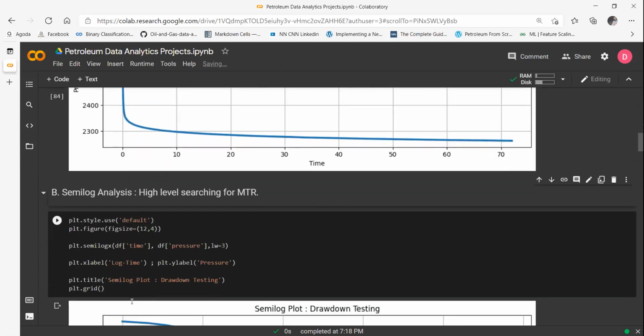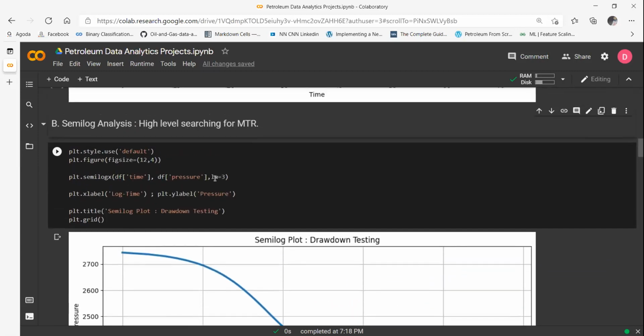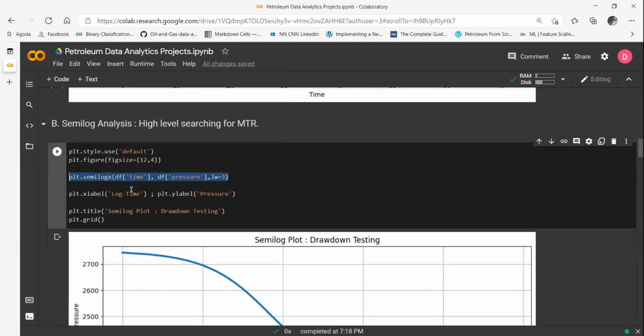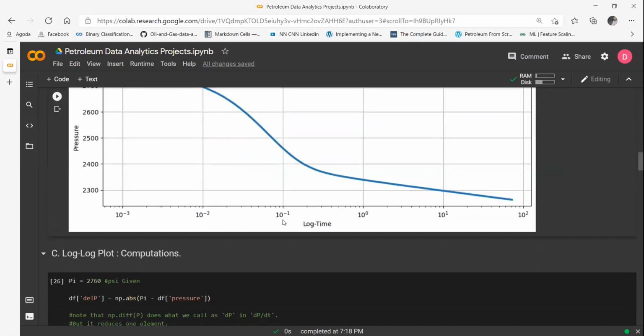Now, next up, we have done semilog analysis, and we have concluded that semilog analysis does not help much. The only new thing in this case is, if you want to use matplotlib to do a semilog plot, it changes from plt.plot to plt.semilogx. Now, there are two different things here. Someone would like to explicitly take the log of the time axis and use plt.plot. That's also correct. But if you want to change the scale of your axis, that's how you do it. So that's high school math. So plt.semilogx, df time and df pressure. You can see my x-axis has now changed to a semilog.